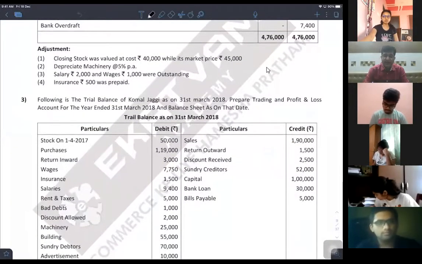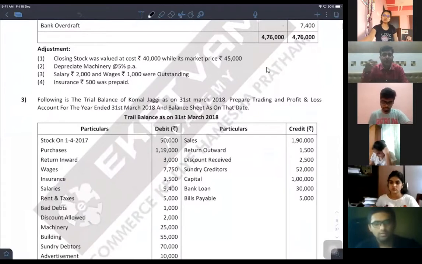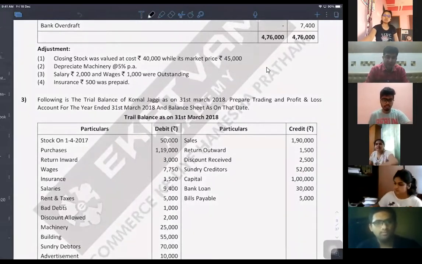And then finally comes the bank overdraft. Now, bank overdraft is your liability. You have withdrawn the money more than what you have deposited with the bank. And therefore, it will come in the balance sheet onto the liability side.